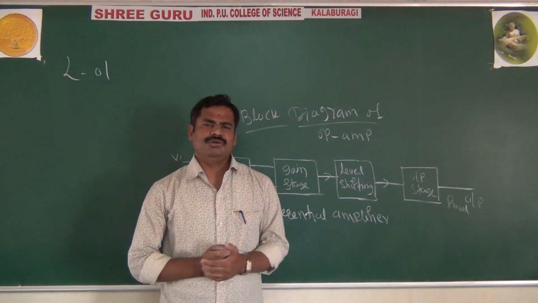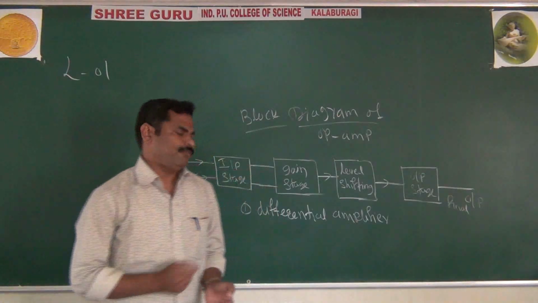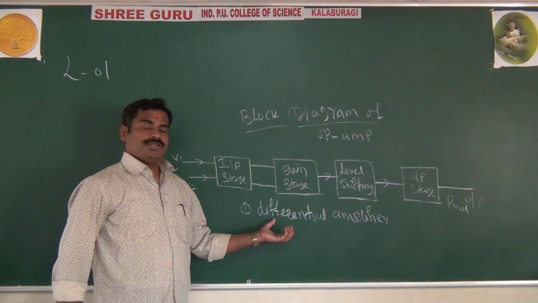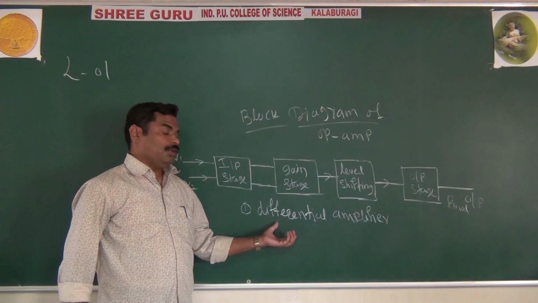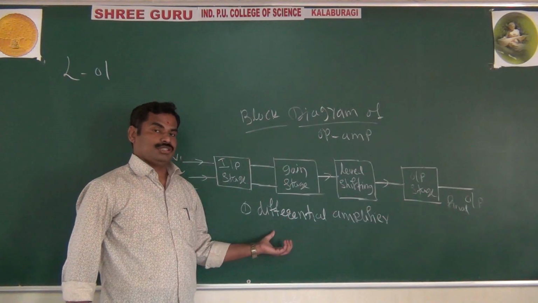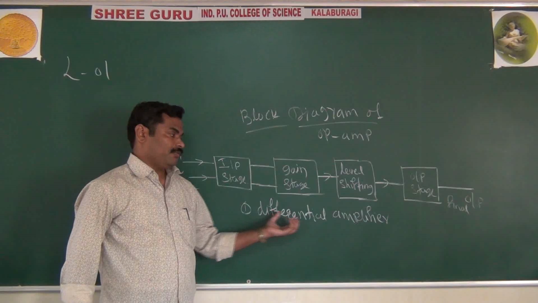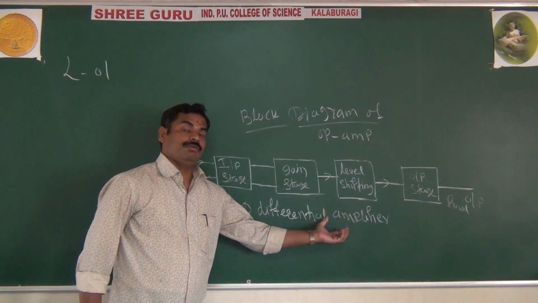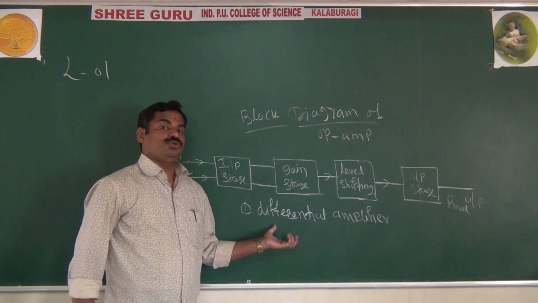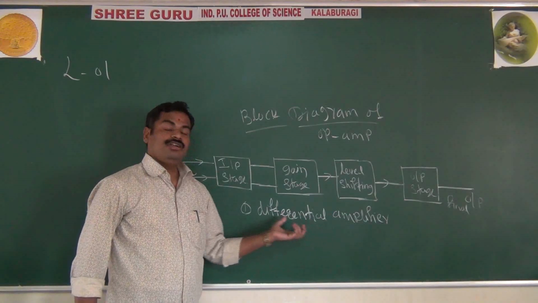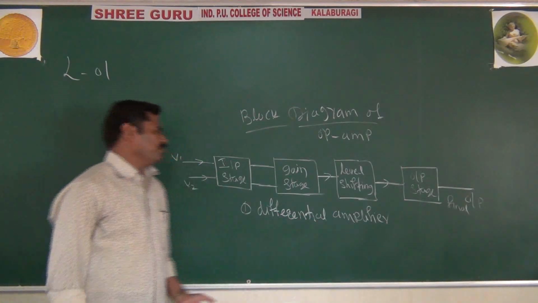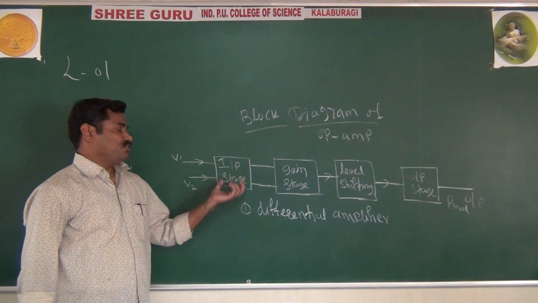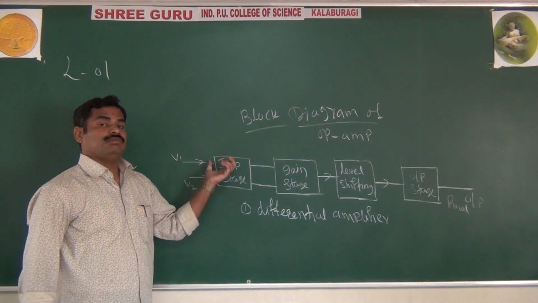Now we go into detail about the differential amplifier. In brief, the differential amplifier will amplify the difference between the 2 signals. That's what is called a differential amplifier. And why are you using the differential amplifier in the block diagram of op-amp?